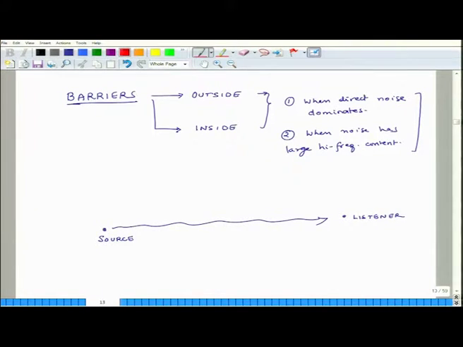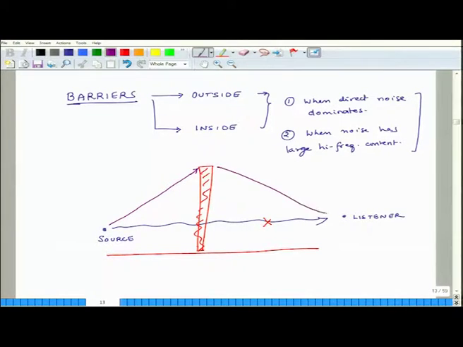Once I put a barrier, this is a barrier, then this direct transmission gets stopped. Then noise reaches the listener in two ways. One is it goes here, and then from here it diffracts and it comes like this.